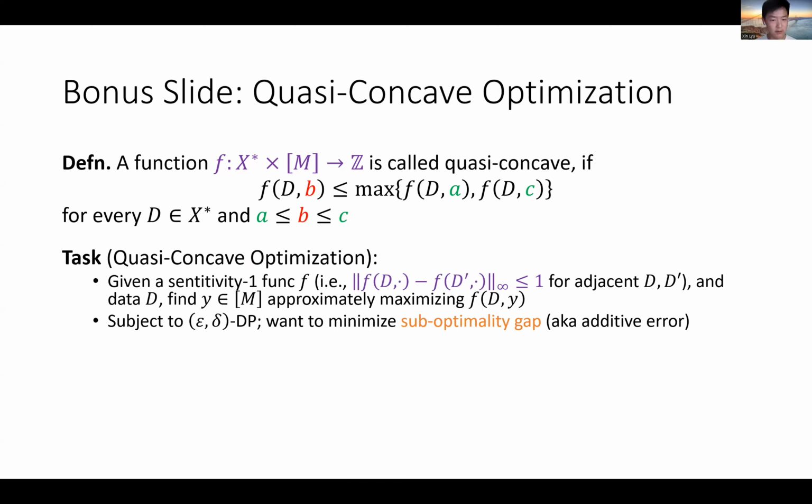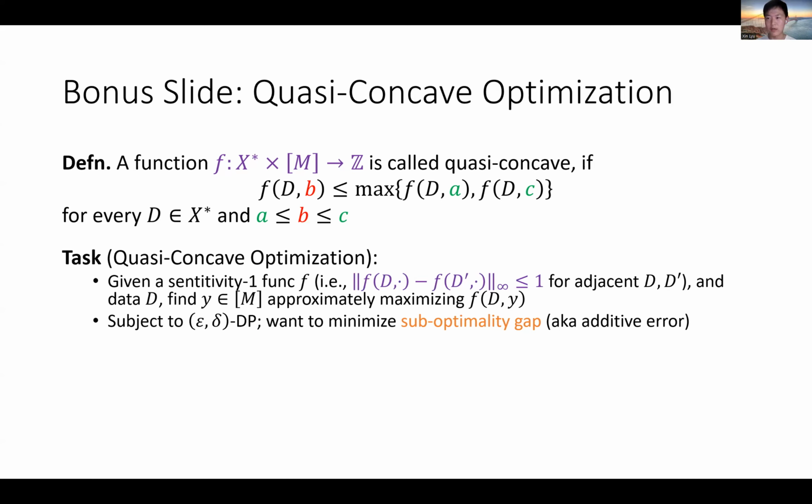So you are given, as public information, a sensitivity 1 function f and a data set D. You would like to find a solution y which approximately maximizes f(D, y). You also want to be subject to the (epsilon, delta)-DP constraint, and you want to minimize the suboptimality gap, also known as additive error.